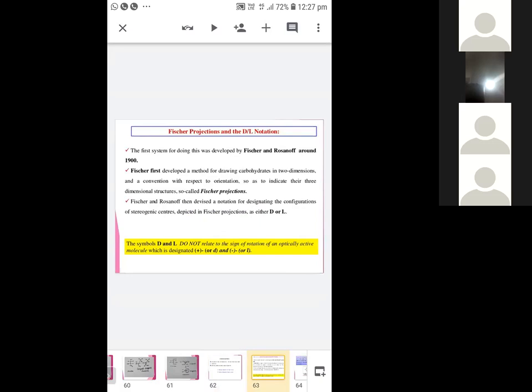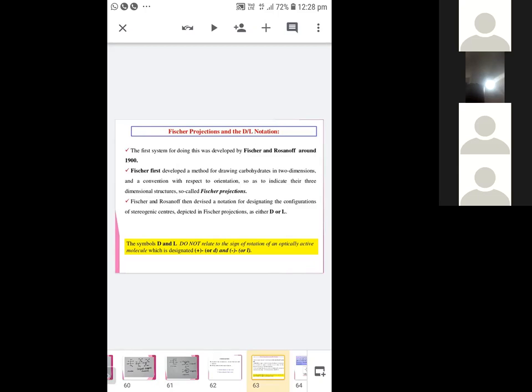Fisher and Rosanoff then devised a notation for designating the configuration of stereogenic centers depicted in Fisher projection as either D or L. Here, you just remember an important point: capital D and capital L are not related to the sign of rotation. It is a designation. Capital D or capital L represent the designation, that is the notation, of the compound, not the rotation of the light.